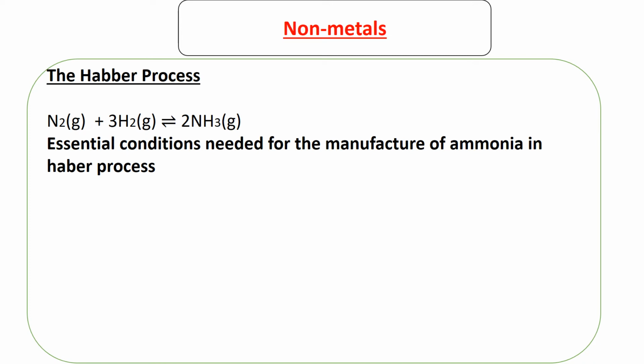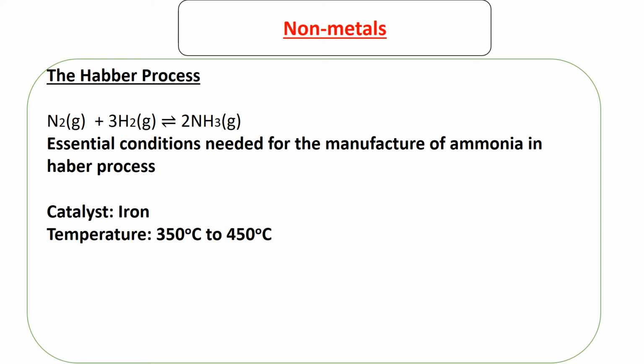So this is the reaction, nitrogen reacting with hydrogen forming ammonia. Now for this reaction to occur, since nitrogen is not that reactive, how do we force them to react? These are the conditions that are necessary for the Haber process to be possible. The first is there's a need for an iron catalyst. The second is the temperature must be between 350 degrees Celsius and 450 degrees Celsius. And the last one is the pressure should be 350 atmospheres, a very high pressure.